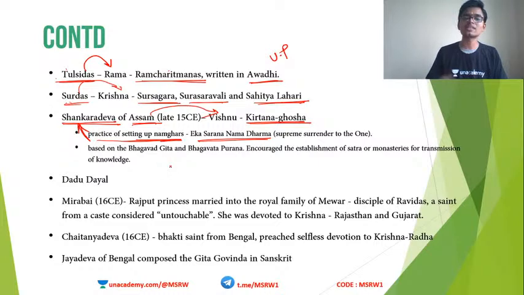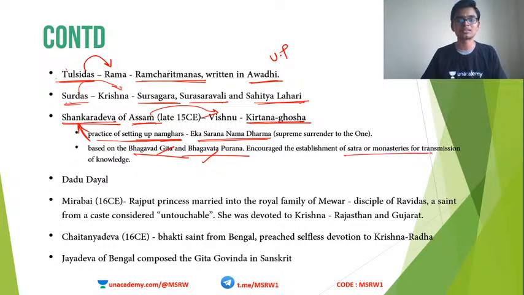Shankaradeva's teachings were basically based on the Bhagavad Gita and Bhagavata Purana. That is easy to remember. Shankaradeva was a Vaishnavite, so wherever Vishnu or Krishna is there, he can associate it with himself. Bhagavad Gita and Bhagavata Purana were the chief areas of focus, and he encouraged the establishment of satras and monasteries for transmission of this knowledge. That is all about Shankaradeva. These are all one word points. Just try to remember all this.